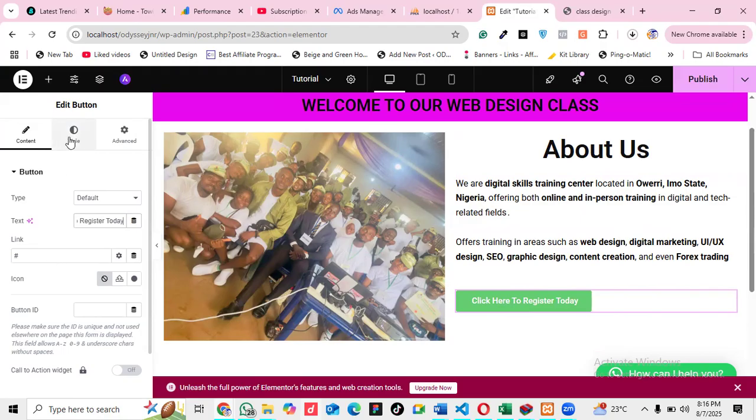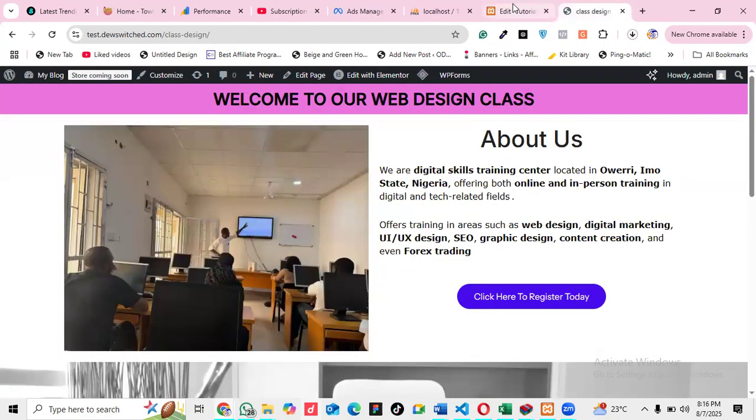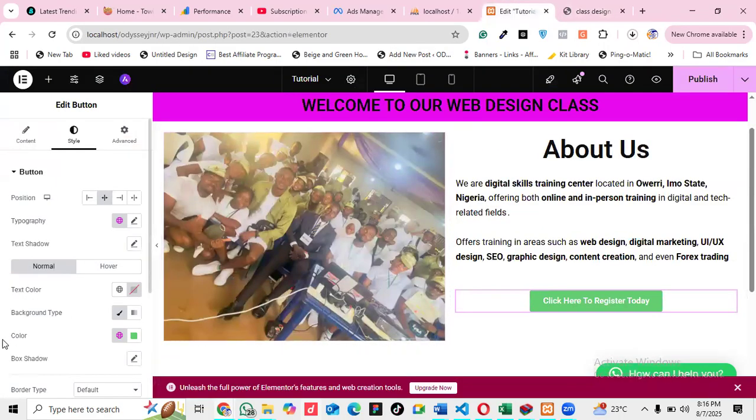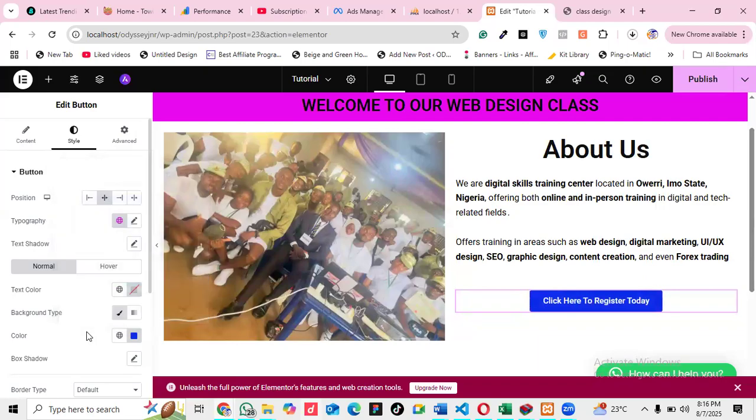Then I will make it to be center. I will go to style again to make it to be center. Then let me see the color. The color is blue. Then I'll come here, which we have the color, the background type, the color, we change the color to blue. You see, I've changed the color to blue.